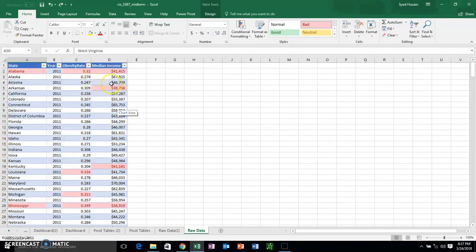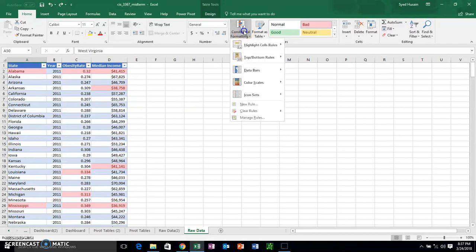You're probably wondering why I have some of these highlighted. I use this powerful tool called conditional formatting, which gave me the ability to highlight the top 5 states with the highest obesity rate and the bottom 5 states with the lowest median income for each year.